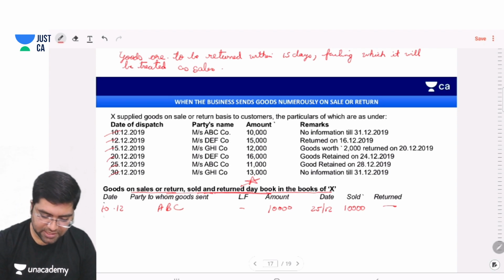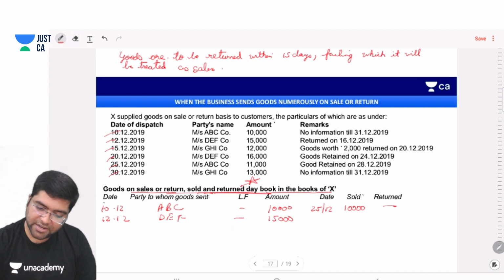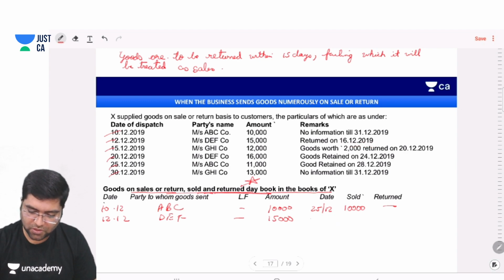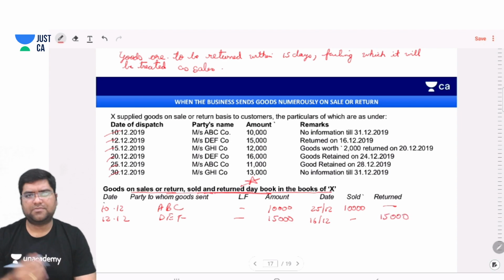Next, again, 12th December, DEF, amount 15,000. Again, returned on 16th December 2019. So on 16th December, the goods have been returned. How much, sir? 15,000.